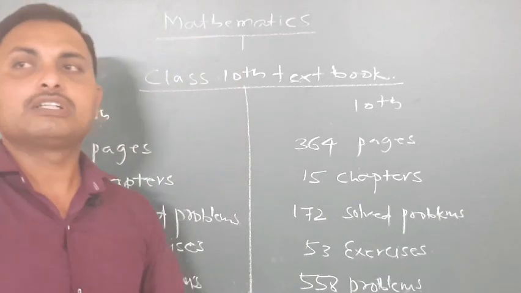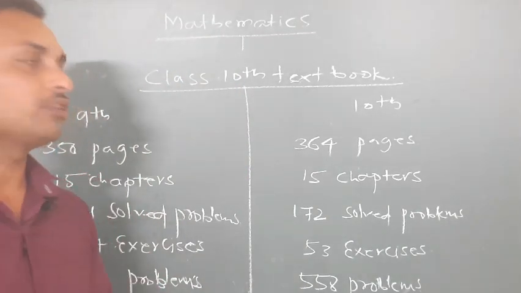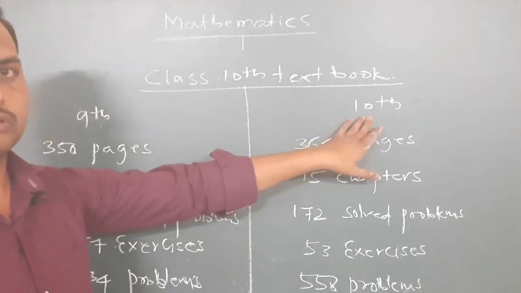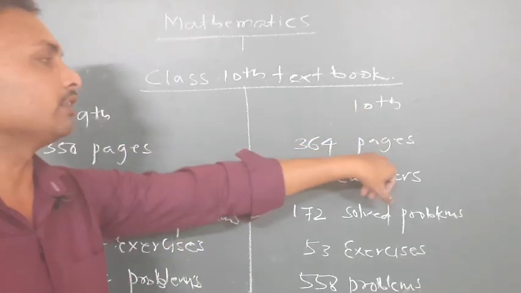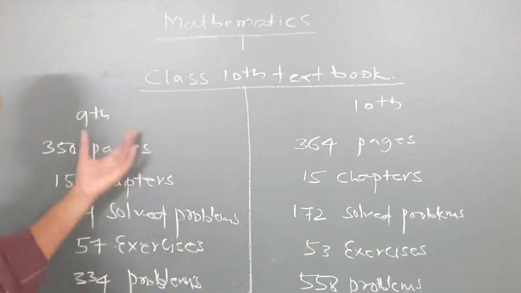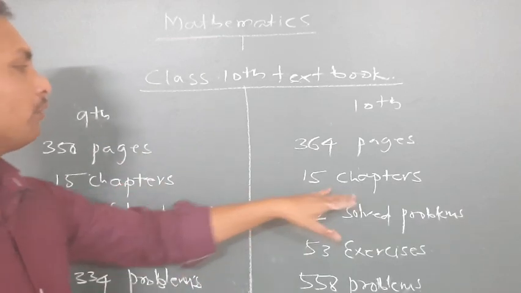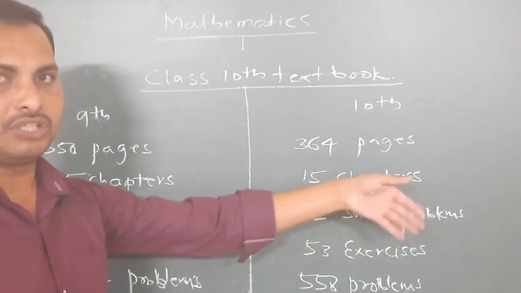For the 9th class you also studied mathematics, and now you are going to study 10th class also. The 9th book has 350 pages, and the 10th has 364 pages. For 9th you have 15 chapters, and for 10th also you have 15 chapters.